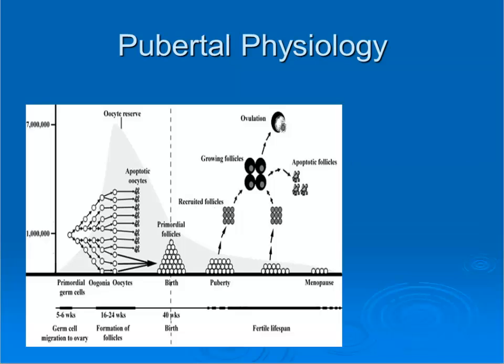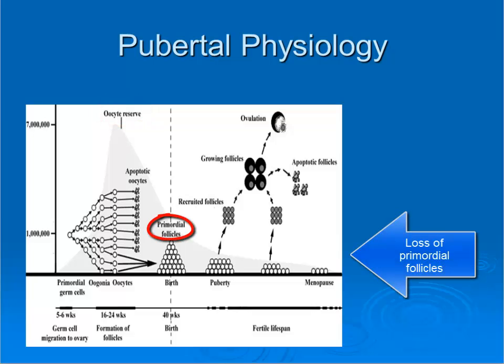Discussion of pubertal physiology begins during fetal life. Gonadal development begins approximately 5 weeks after conception. By about the 10th week of female fetal development, an ovary can be identified. By 20 weeks of gestation, peak numbers of primary oocytes or their precursors are present in the fetal ovary. At birth, oocytes number about 2 million. Subsequently, their number declines to about 400,000 at puberty, with continued loss until menopause around age 51 years.